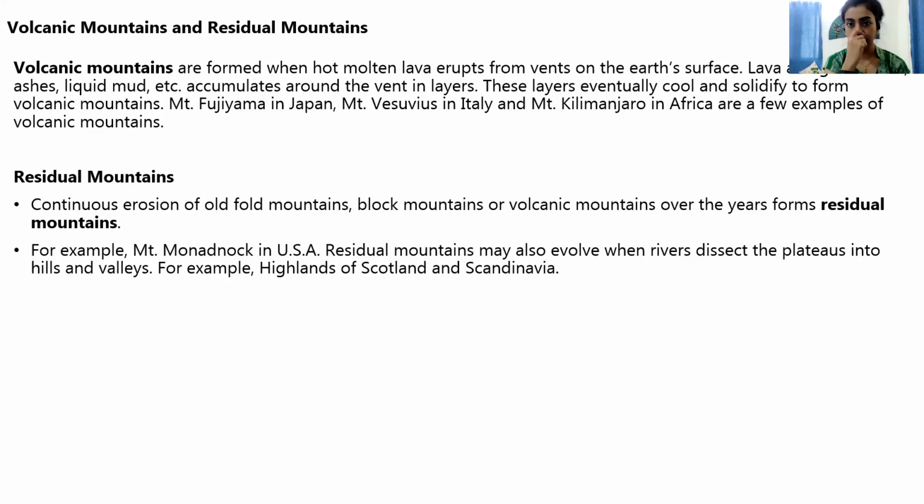Volcano, we all know that lava comes out, right? After cooling down, that lava gets accumulated and helps in the formation of mountains. And those mountains which are formed from the hot molten lava are known as volcanic mountains. Examples are Mount Kilimanjaro in Africa and Mount Fujiyama in Japan. All right, so these are examples of volcanic mountains.